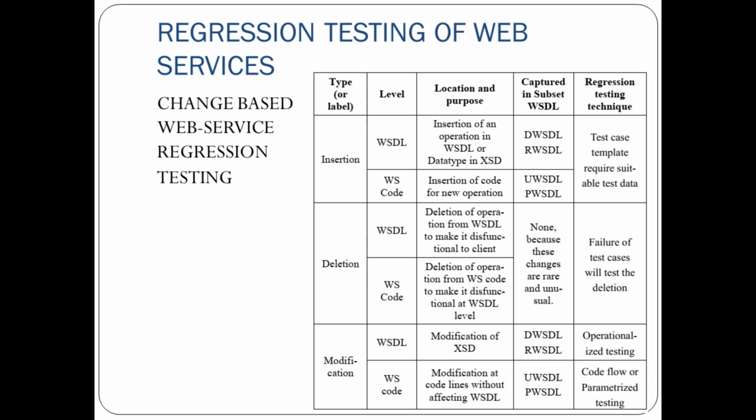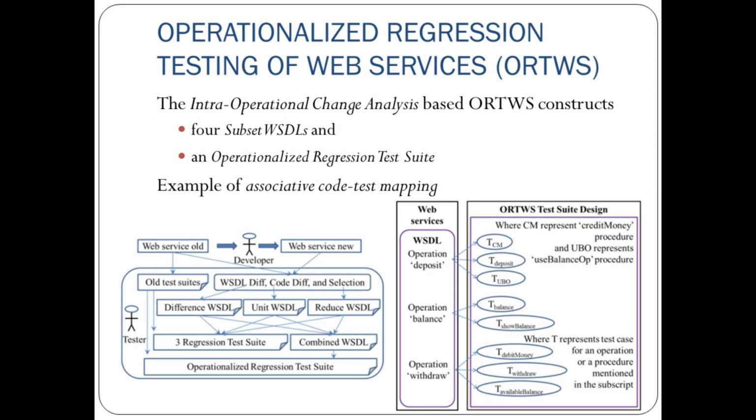So where has this been captured? The DWSDL captures insertion at WSDL, and similarly DWSDL captures modification of WSDL. RWSDL, reduced WSDL, captures many things. Parameter WSDL captures code level changes. So this is how test case templates are generated for testing the old web service and new web service for regression testing analysis.